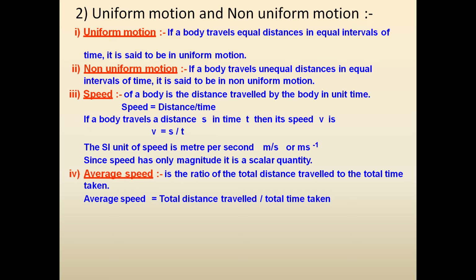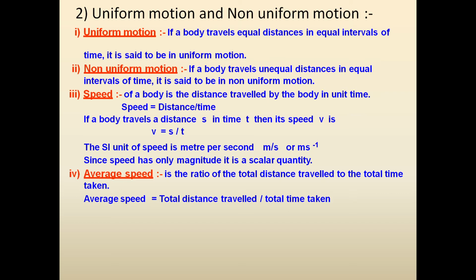Like consider the motion of a body which is covering 1 kilometer in 5 minutes. Like in first 5 minutes of the motion it covers 1 kilometer. In next 5 minutes again it covers 1 kilometer. Then its motion is uniform motion. On the other hand, if we have another body which covers 1 kilometer in first 5 minutes, but in next 5 minutes it covers 2 kilometers, then its motion is said to be non-uniform motion.